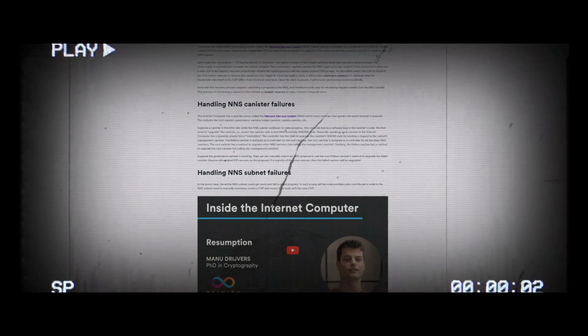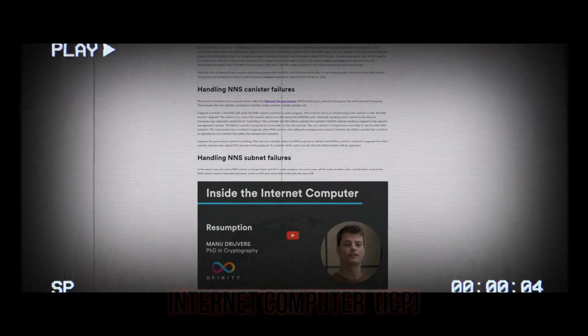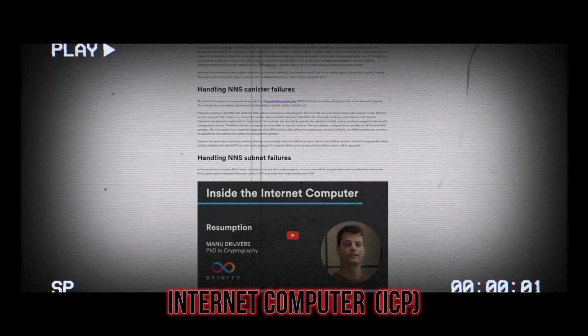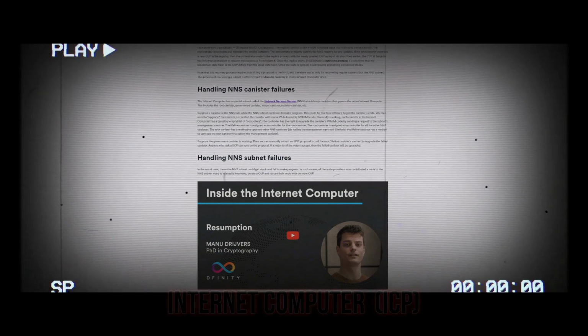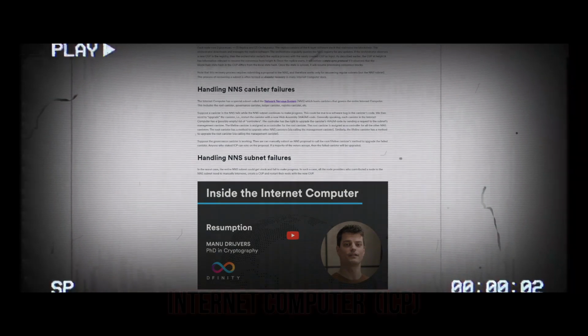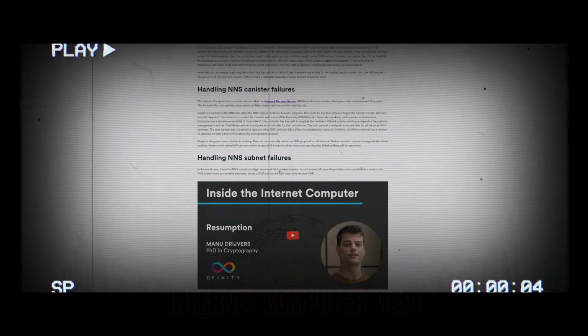Handling NNS subnet failures. In the worst case, the entire NNS subnet could get stuck and fail to make progress. In such a case, all the node providers who contributed a node to the NNS subnet need to manually intervene. Create a CUP and restart their node with the new CUP.